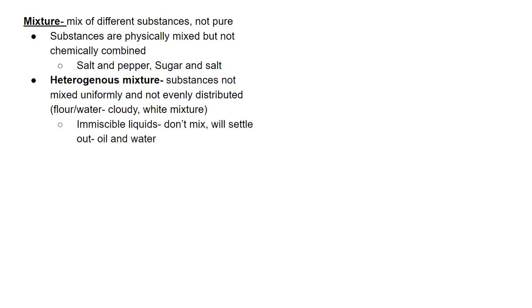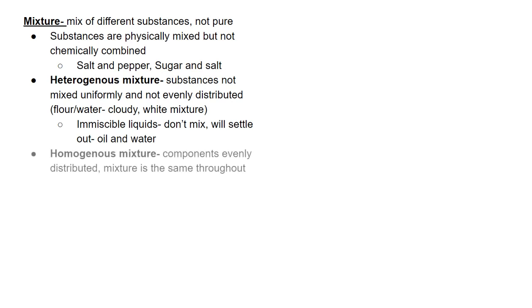Oil and water. Okay, oil and water don't mix. So when I put them together, they don't mix. They actually create layers. So that's a heterogeneous mixture. This is about immiscible liquids. Immiscible liquids are liquids that basically don't mix. Okay, so the water and the oil are immiscible there because they're not mixing. They're not creating a nice even mixture throughout.